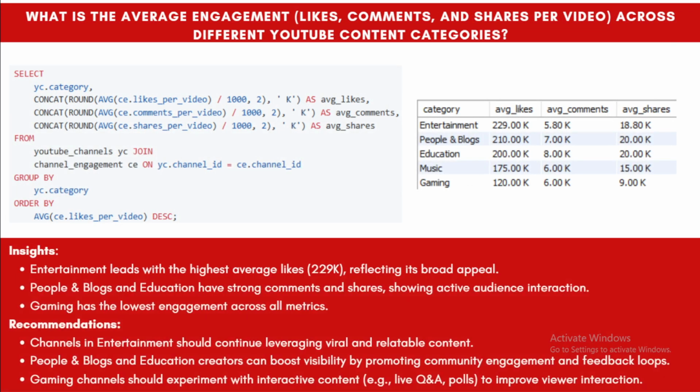Moving ahead, we see the average engagement across different YouTube content categories. In this question we need to analyze which content is doing well and which is doing low. As we see, the entertainment category has an average like of 229k and average comment is low here, but the average share is 18.80. So in the entertainment category, the average like is very good, and in the education category, average comment is more.